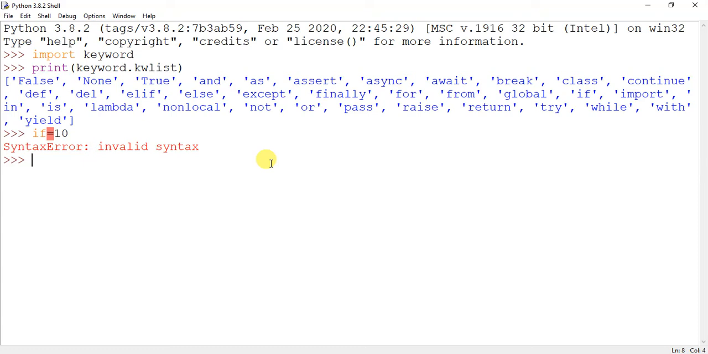Please note that the first three keywords in this list start with the capital case and the rest are all small. Okay, so I have told you that these three are the keywords that start with a capital character, all the others will be in small.